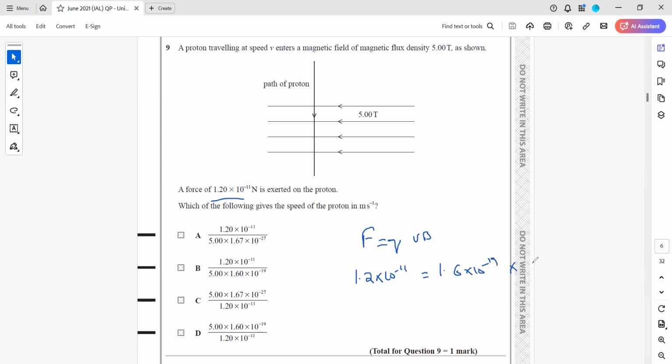V is the speed at which this is moving, and B is the strength of the magnetic field, that is 5 tesla. Because we need v as our subject, B will go there in division. So C will be the right answer.